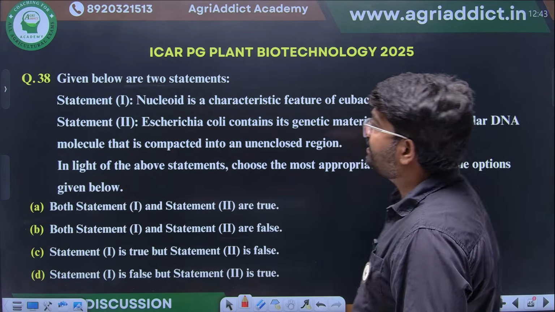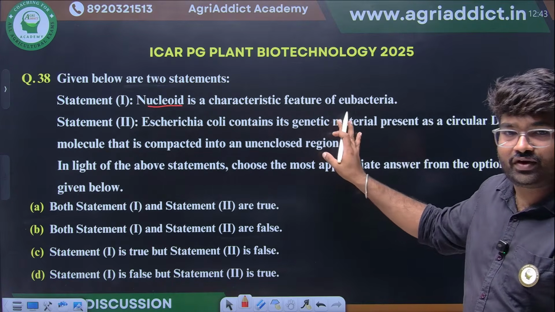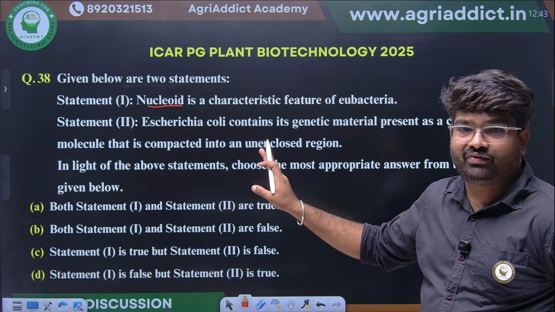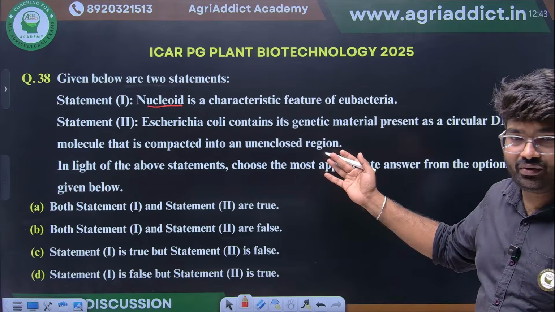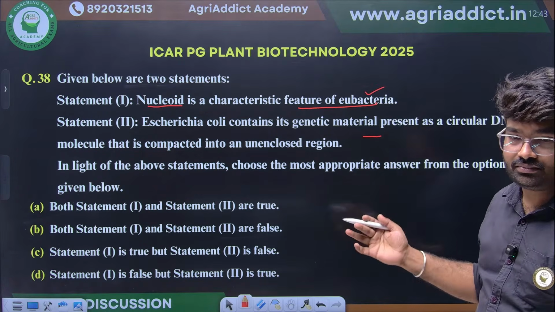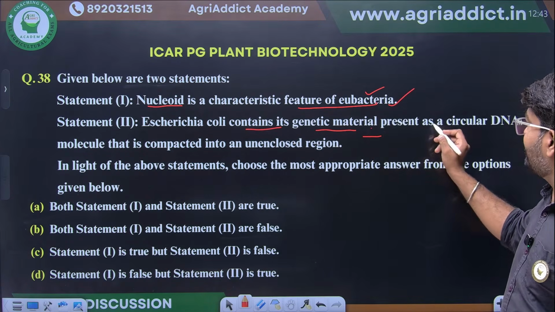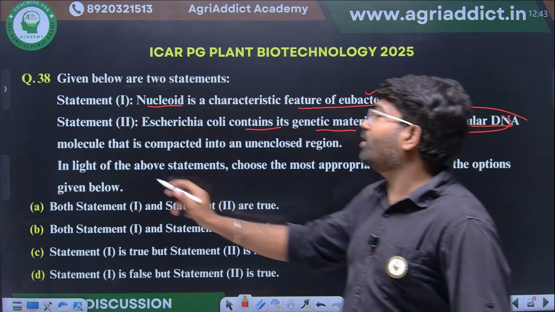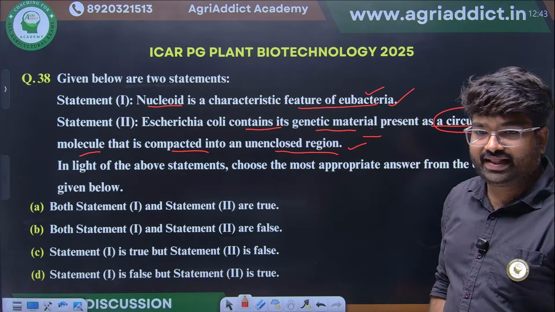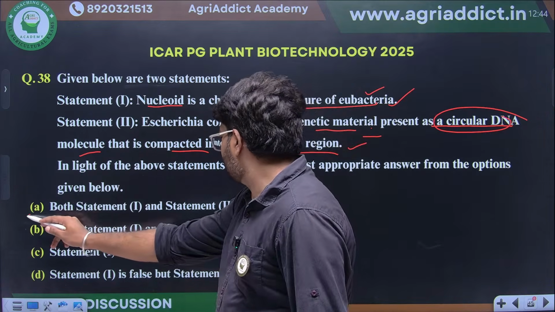Excellent, students. See here, they have given about nucleoids. What is the characteristic of nucleoids? And they have given some of the functions of E. coli genetic material also, how it will be there. Okay. This is a simple question. I know you will answer, guys. Nucleoid is the characteristic of eubacteria. This is true only. Escherichia coli contains its genetic material present as a circular DNA molecule that is compacted into an unenclosed region. What will be the answer? Yeah, both 1 and 2 are true.